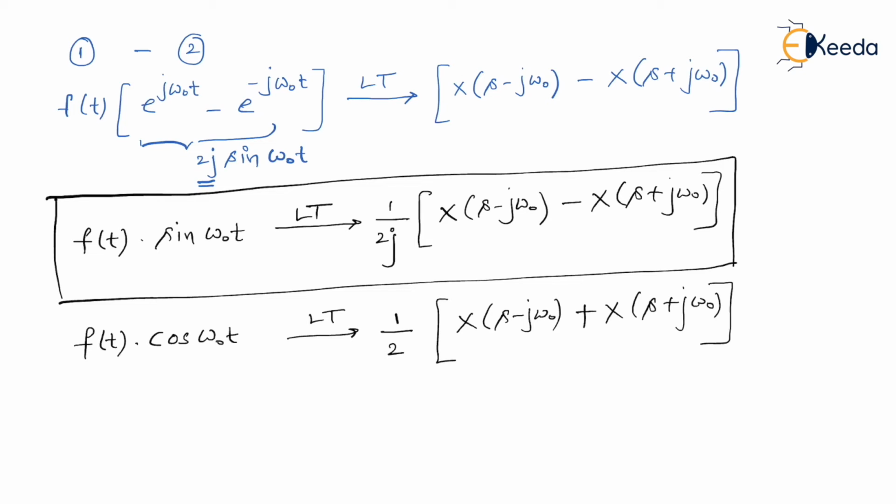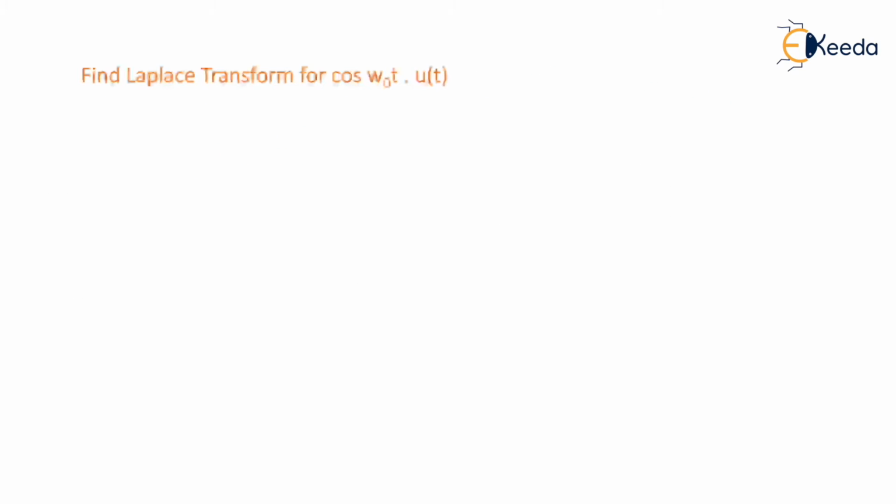And f of t multiplied with cos omega naught t, we have already learned that the Laplace transform is half of X of s minus j omega naught plus X of s plus j omega naught. So now we have to find a Laplace transform for cos omega naught t times u of t. Please understand, this is not a w, treat this as omega only.